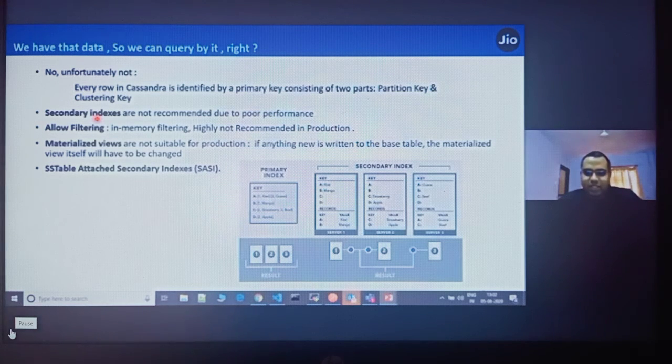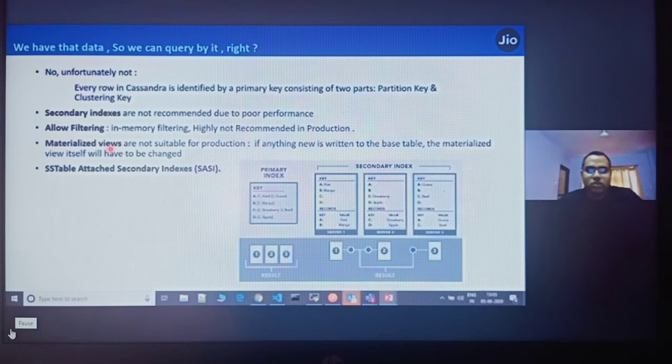Never use secondary indexes in production. Always try to use a partition key. If you have city as Mumbai as a search criteria, make it a part of your partition key. Make it a part of your composite key, so it is available either as an ordinary column or as a partition key in Cassandra. It's very bad if you have used secondary indexes. Never use allow filtering in your production. If you do, it will give you a very bad result. That is why Cassandra fails, because of these things.